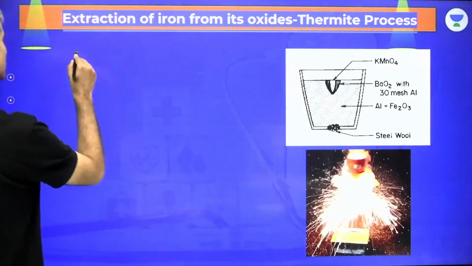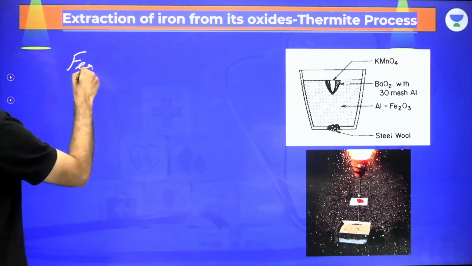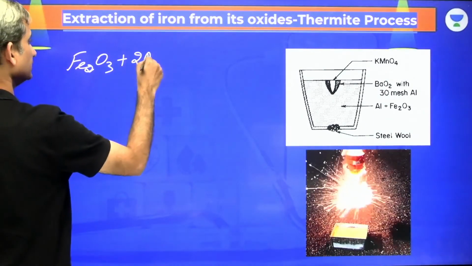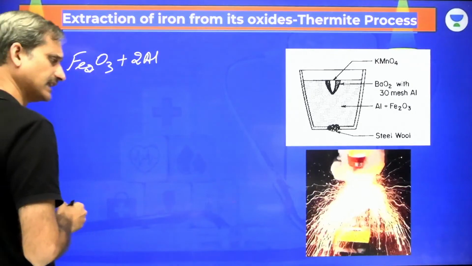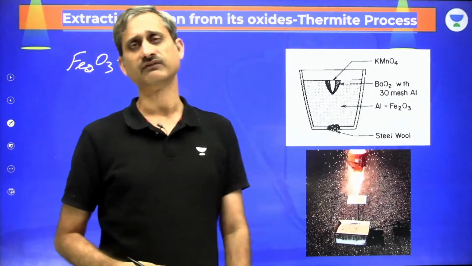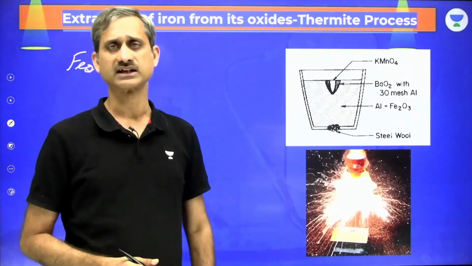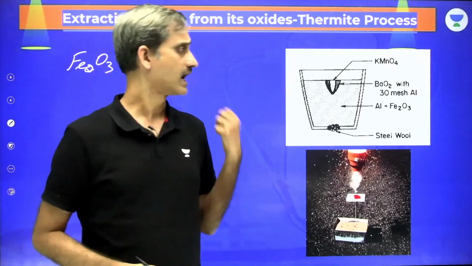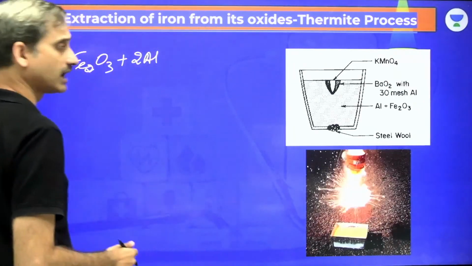The reaction is a simple one. We have Fe2O3, that is ferric oxide, and it is reacted with aluminium. Aluminium is a highly electropositive element, a highly reactive element, while iron in Fe2O3 is less reactive as compared to aluminium. Aluminium has a very high affinity towards oxygen and it can extract oxygen from iron.